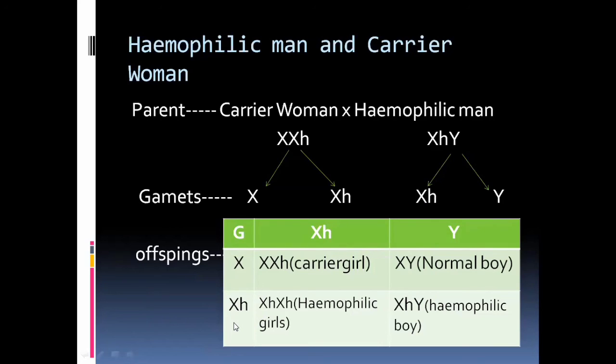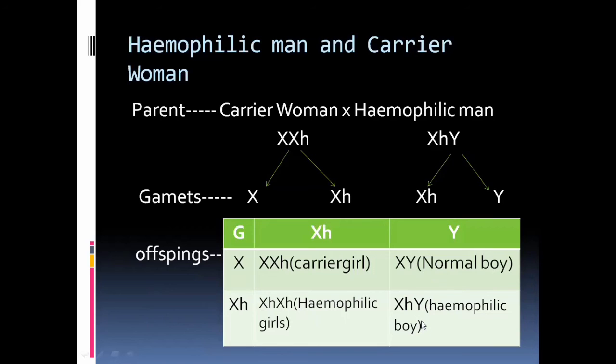And whenever these two are crossed, male and female, XH crossed with X gives a carrier girl. X is crossed with Y, it goes to a normal boy. XH and XH goes to a hemophilia girl. This is a die girl. Whenever she is born, she dies. And XH is crossed with Y, it goes to XHY. The person is a boy suffering from hemophilia.